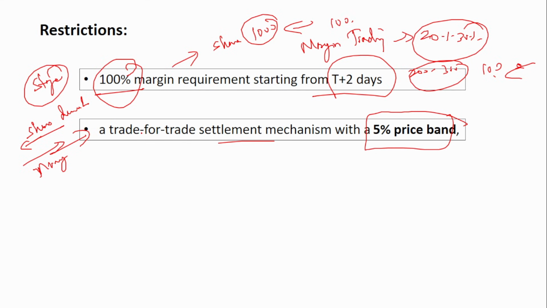You might think that all the trades happen this way. No, not at all. There are cases where a buy gets executed even without shares being credited to your account. How is that possible? It is possible in intra-trade. Intra-trade settlement means the buy and sell both get executed on the same day. So in intraday, the shares do not get transferred to the buyer's account. It is only the difference amount, only the money that's credited or debited.